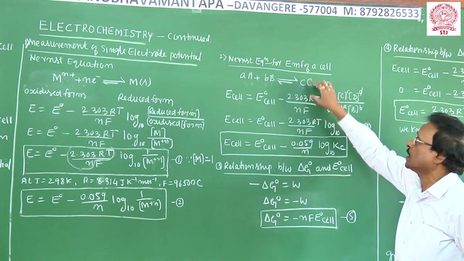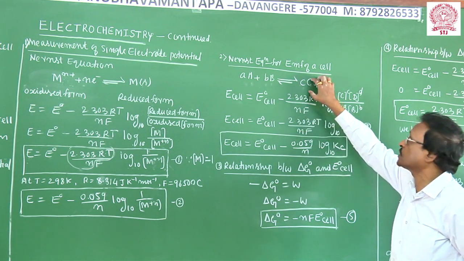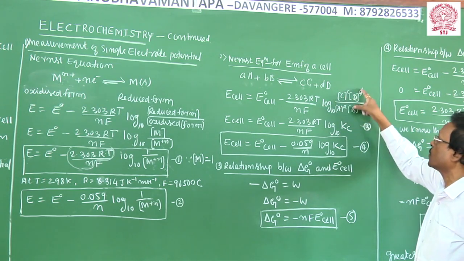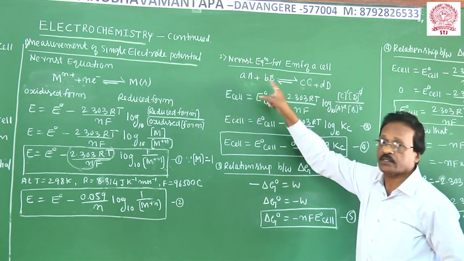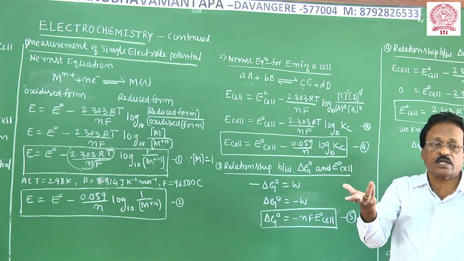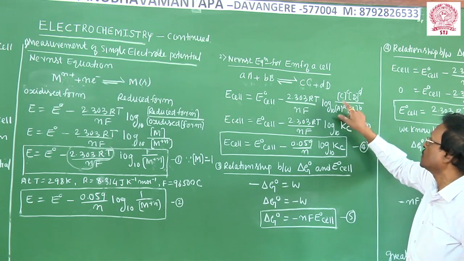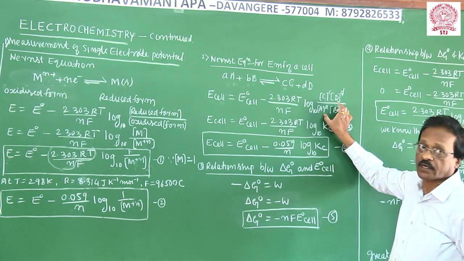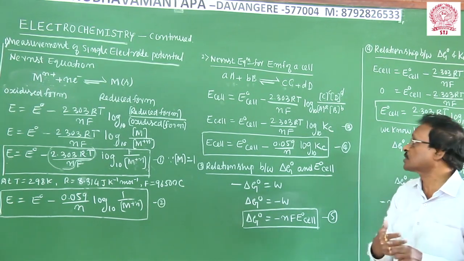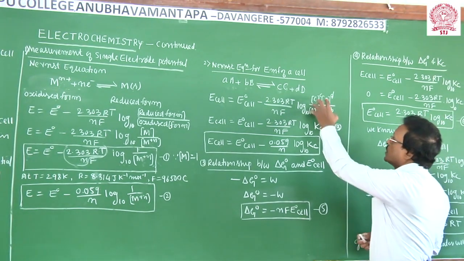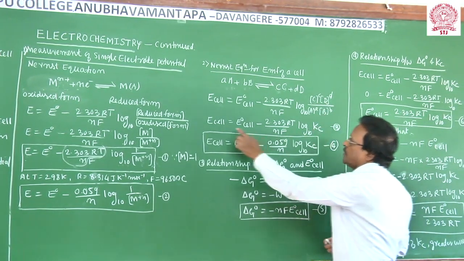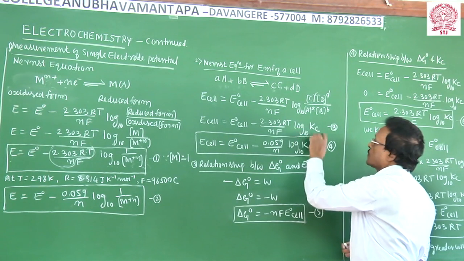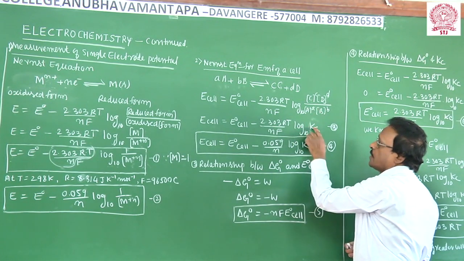As per the law of mass action at equilibrium, take the product of the active masses of the products, C to the power c and D to the power d, over the product of the active masses of the reactants, with the concentration terms raised to their powers. This is the equilibrium constant. So this ratio can be taken as Kc. Therefore E cell is equal to E naught cell minus 2.303 RT over nF log to the base 10 of Kc, where Kc is the equilibrium constant.